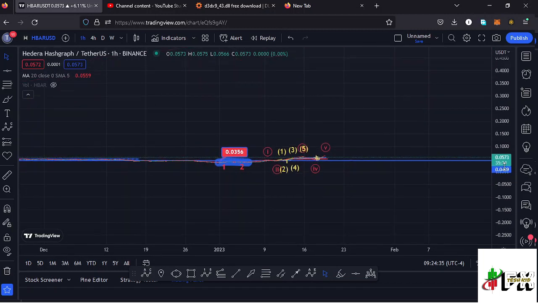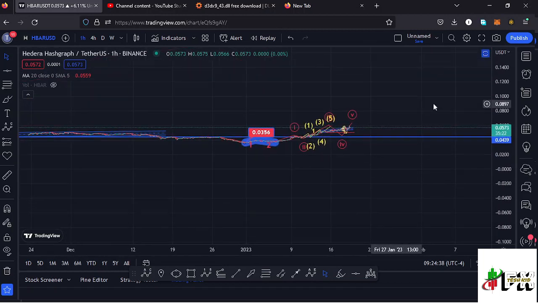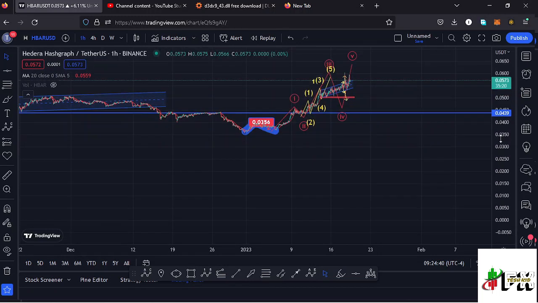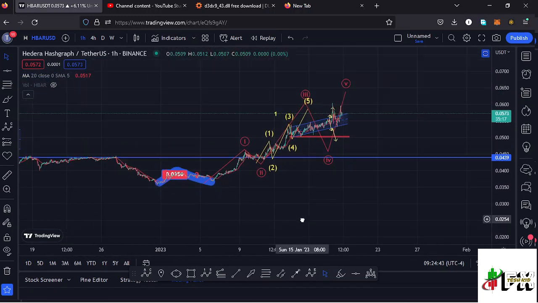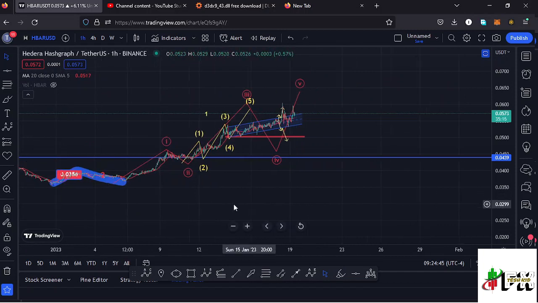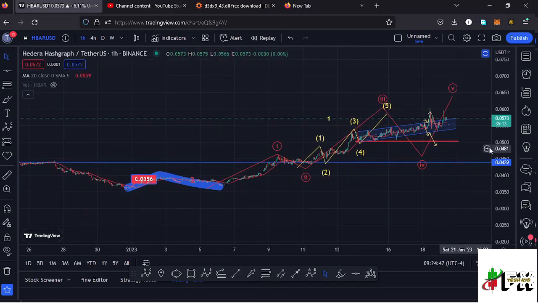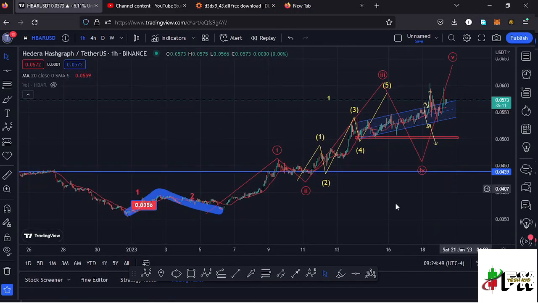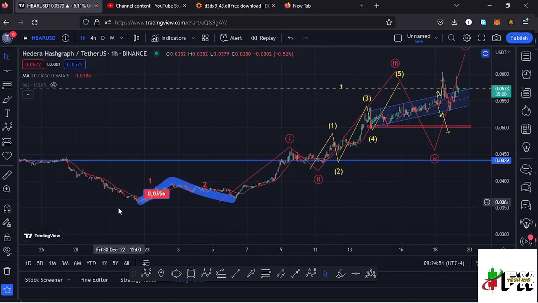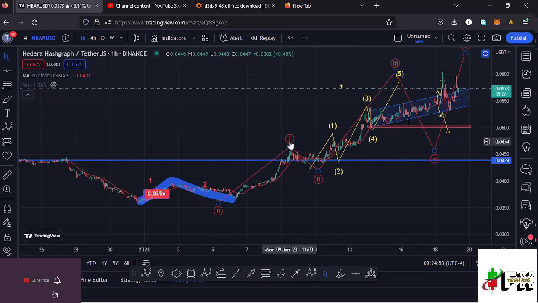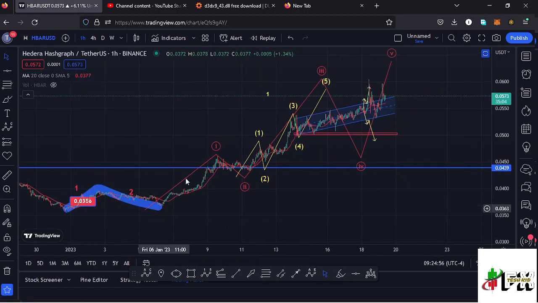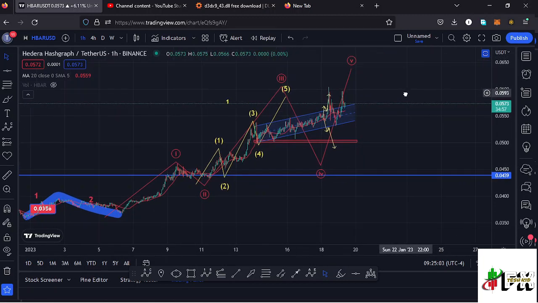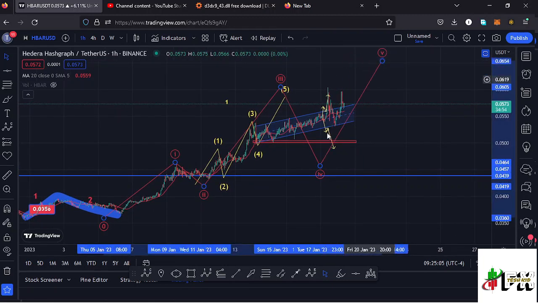Jumping to the 1 hour chart for further analysis and the short-term scenarios, you can see that Hbar, after making its bear market low at around the $0.0356 mark, started a very nice bounce to the upside in a move that has been obeying the Elliott wave structures. We had this 1-2 structure, then started this Elliott wave structure where we are terming this as the first wave, then we saw a wave 2, and I believe we're in the formation of this wave 3 before we see a wave 4, then continue pushing even higher in the formation of this wave 5 to the upside to complete a higher Elliott wave count 1 to the upside.